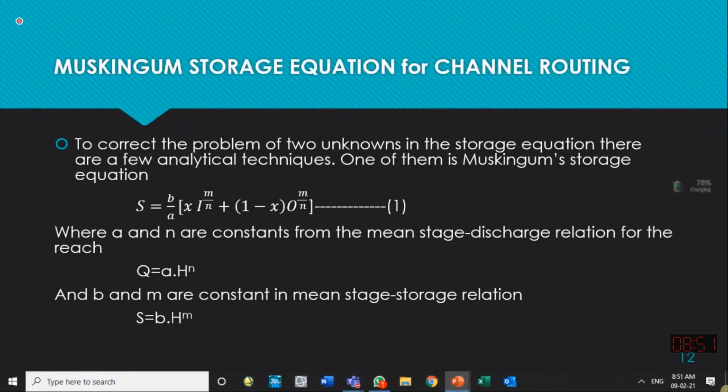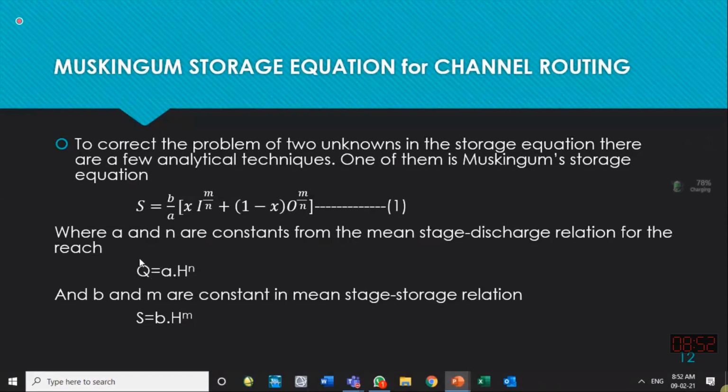So R is what? Hydraulic radius. That is dependent upon the depth of the water in the channel, or head in the channel. So in simplified form, velocity in a channel can be written as a function of the depth. And if velocity is a function of depth, similarly, if I multiply velocity with the area, the area is also a function of the depth. More the depth, more the area. So discharge, which is the product of velocity and area, is also a function of depth.